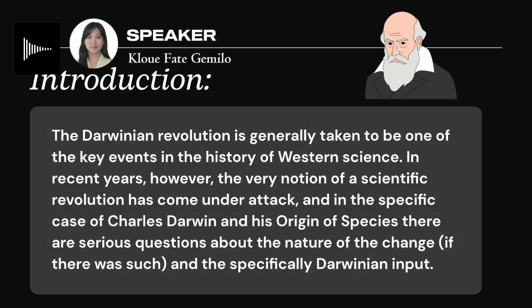The Darwinian revolution was a big change in how people thought about where living things come from. Before Charles Darwin, many believed that a creator designed each plant and animal. Darwin's book on the origin of species introduced a new idea of evolution by natural selection.